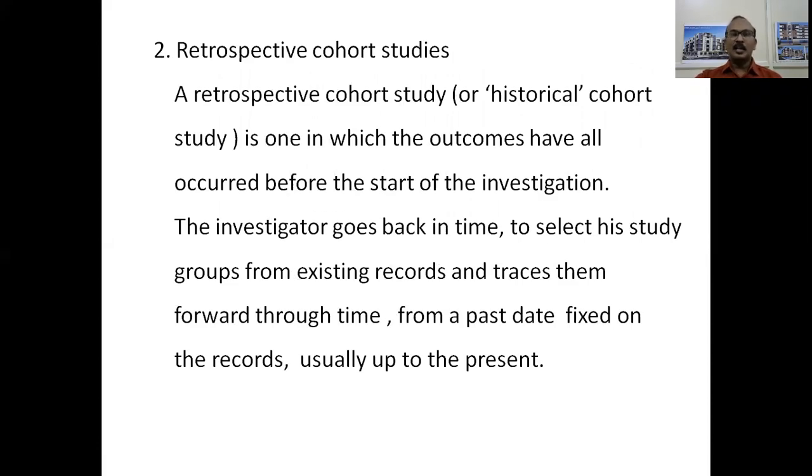A retrospective cohort study or historical cohort study is one where the outcomes have all occurred before the start of the investigation. But what happens is the investigator goes back in time, say 20 to 30 years back, to select his study groups, that is the study cohort and the control cohort, from the existing records, say medical records or employment records, and he traces them forward through time from a past date fixed on the records, usually up to the present. So he comes to the present to assemble this type of cohort study and see the result.